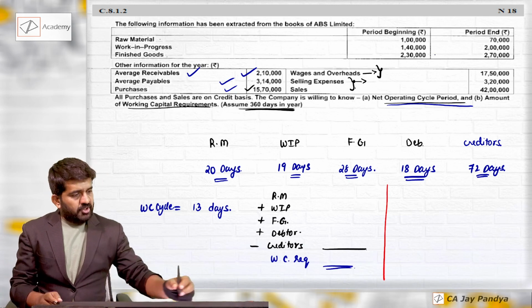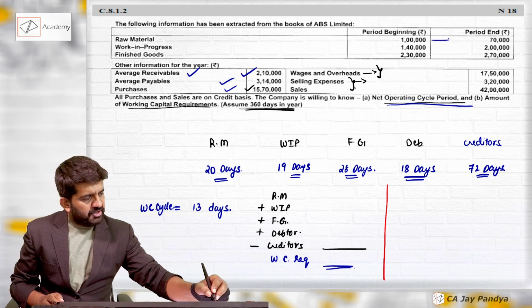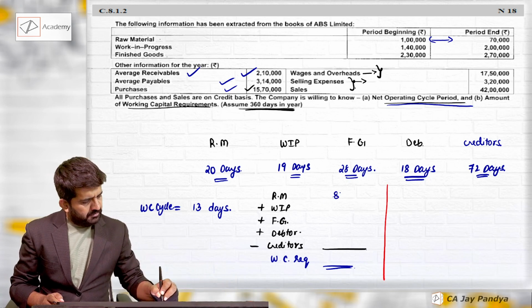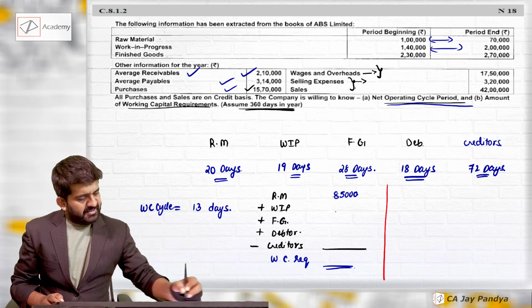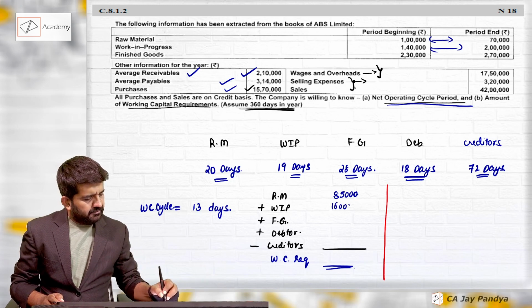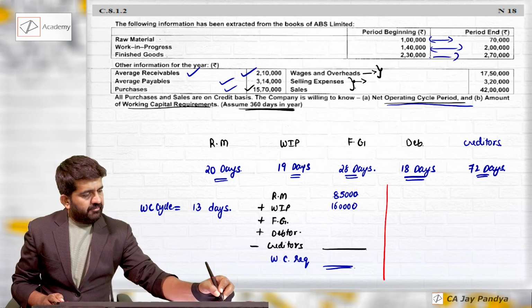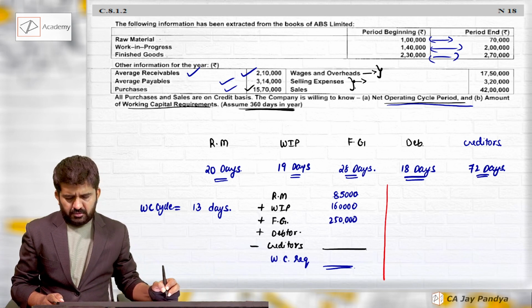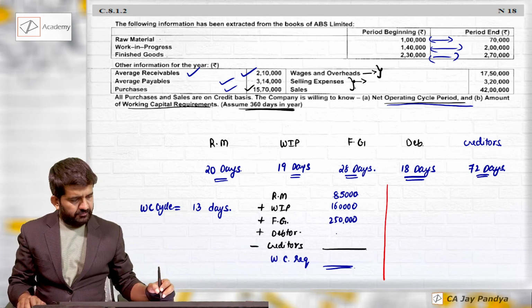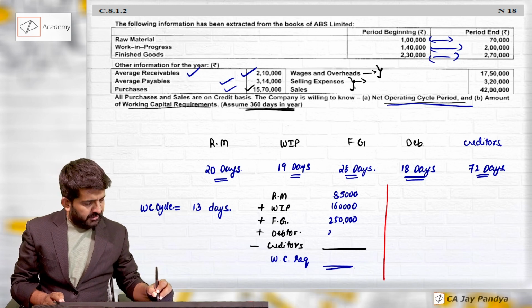requirement. What is raw material? We need to take average. Average will be 85,000. This will be 1,60,000 average. Average of this is 2,50,000. Debtors are 2,10,000.